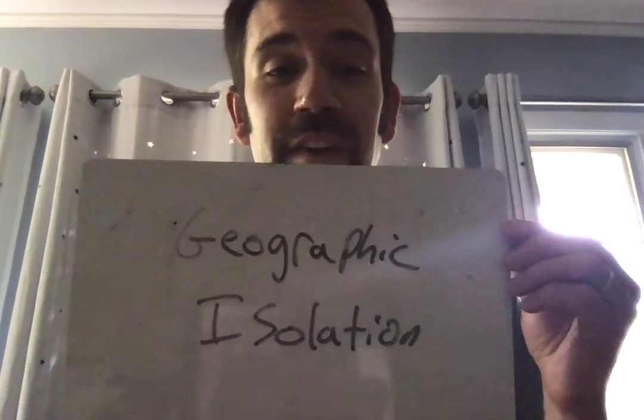The first is through something called geographic isolation. Geographic isolation is when one population of a species is split in two by a physical barrier, which would prevent those two groups from breeding. If those groups are separated by a physical barrier and can't interact, natural selection is going to work on both groups separately. And eventually, this can lead to new species being formed.